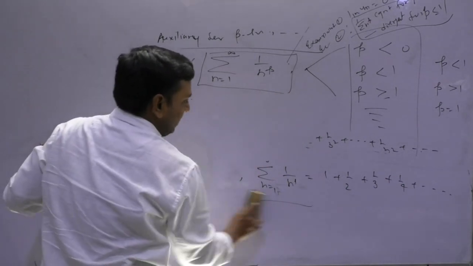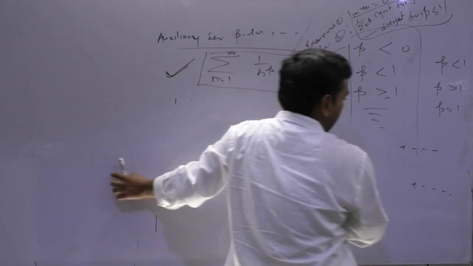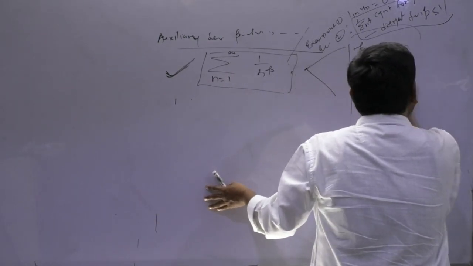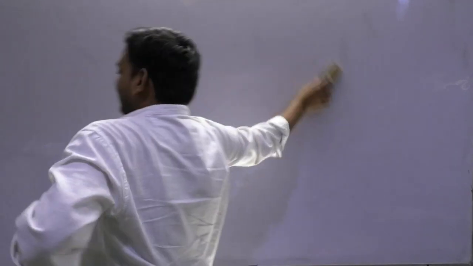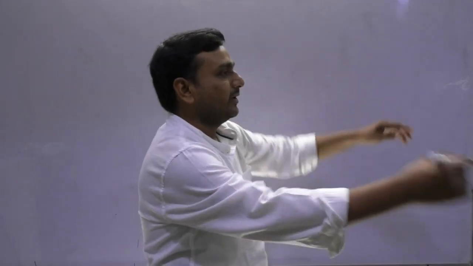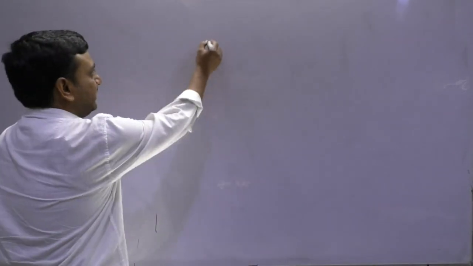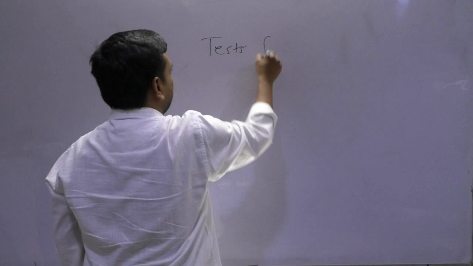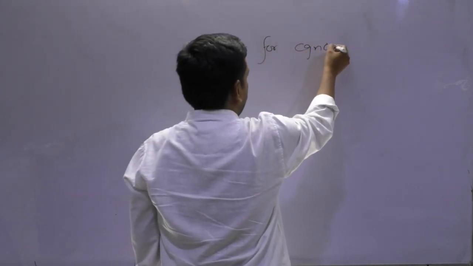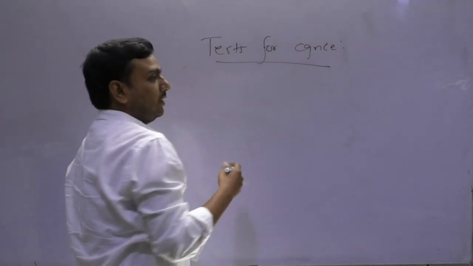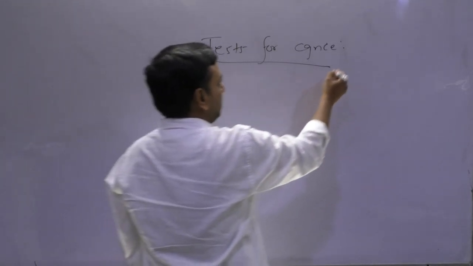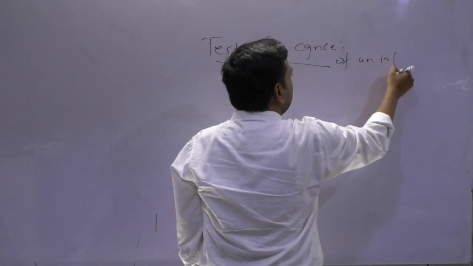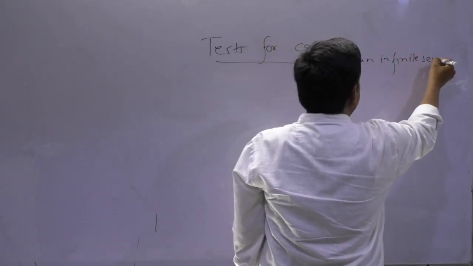Now let's move on to the next part. Okay, so just a few minutes only. Tests for convergence of an infinite series. So tests for convergence of an infinite series.